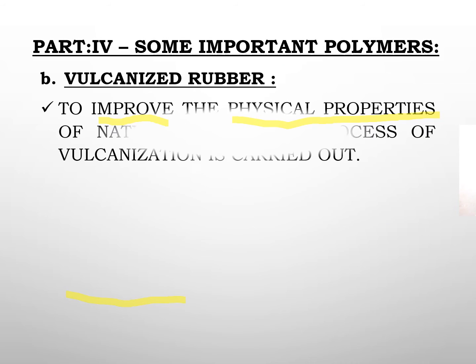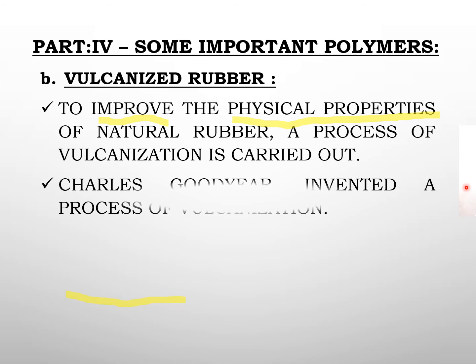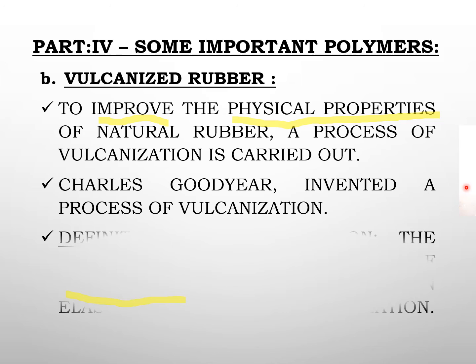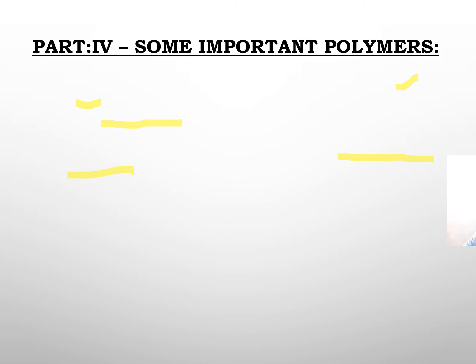Now vulcanized rubber. What is vulcanized rubber? To improve the physical properties of natural rubber, a process of vulcanization is carried out. Charles Goodyear invented this process of vulcanization. It is the process by which a network of crosslinks is introduced in the elastomer. When the network of molecules is introduced, this gives strength to the rubber.